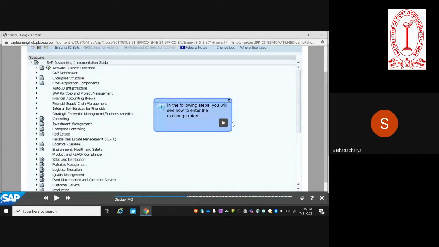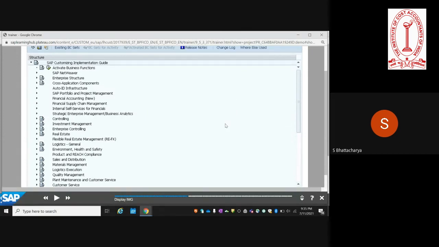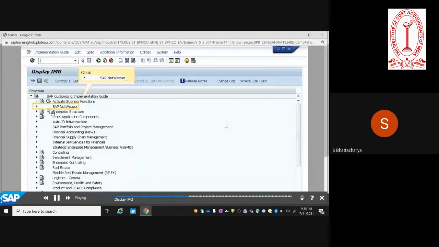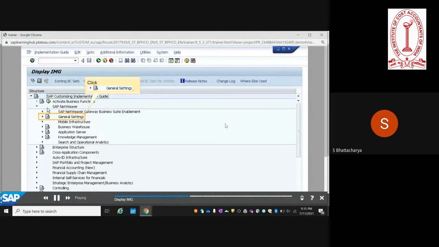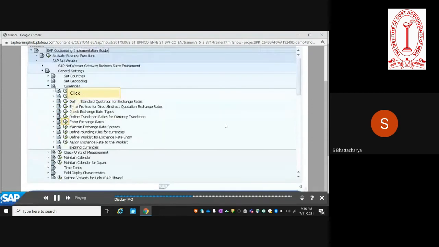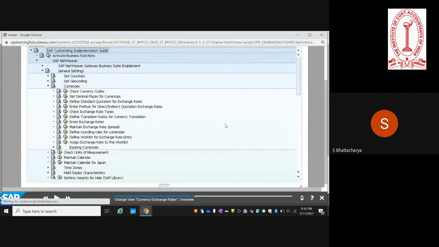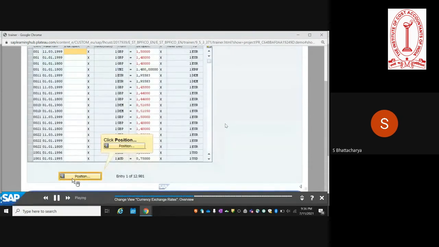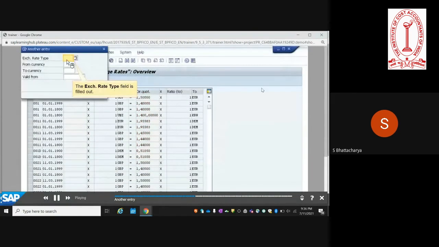So once you have specified the exchange rate types, now you have to actually specify the exchange rates. Type has been set. Now you maintain the exchange rates. For that also you have to go through the same menu path. You go to NetWeaver, General Settings, then you have the currencies. Then you click on Enter Exchange Rates. This is the classical exchange rate maintenance screen where you specify the exchange rate type, the source currency, the target currency.